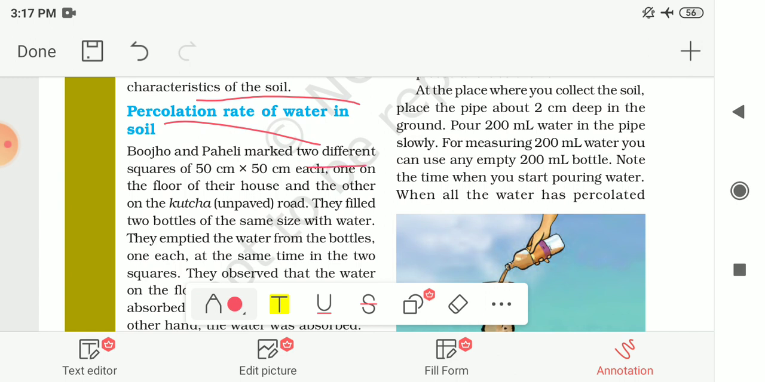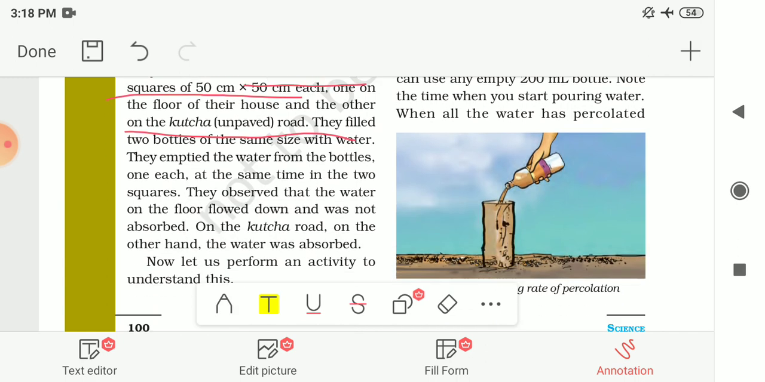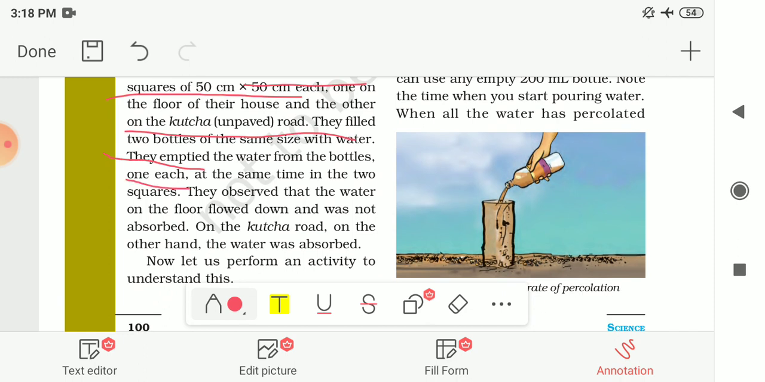So Paheli and Boojho mark two different squares of 50 cm by 50 cm each, one on the floor of their house and the other one on the kucha, or you can say unpaved road. Unpaved road, that means dirt road. They are making two squares, one on the floor and one on the unpaved road, of the same size. Then they fill two bottles of the same size with water, and they empty the water from the bottles, one each at the same time, in these two squares, and they observe that the water on the floor flowed down and was not absorbed.